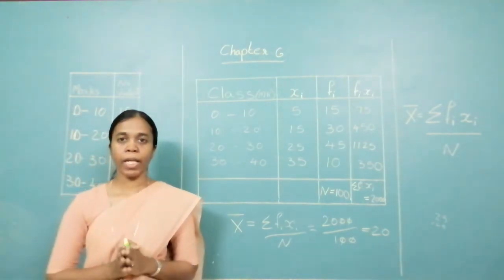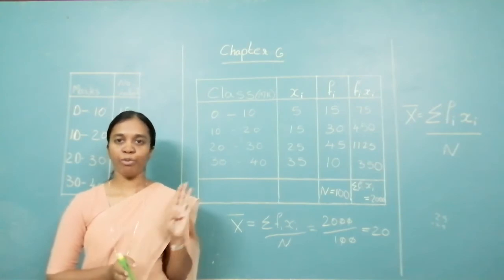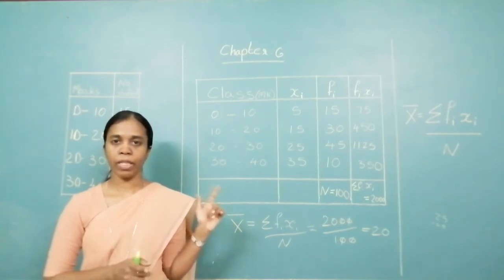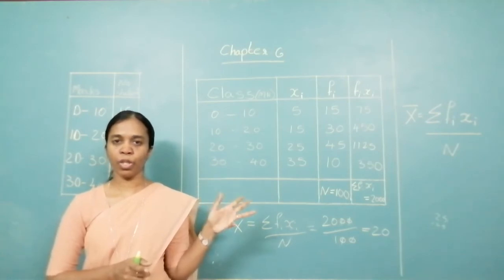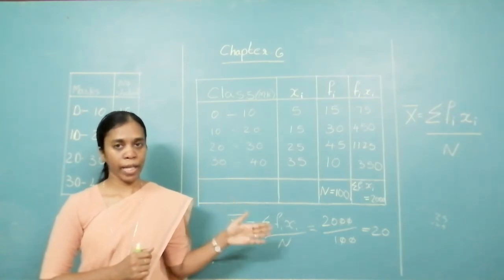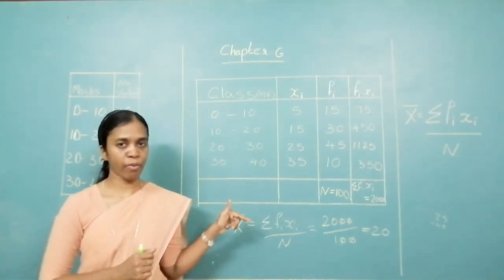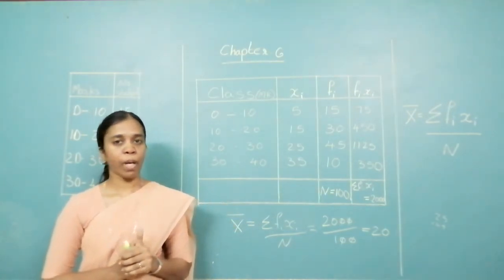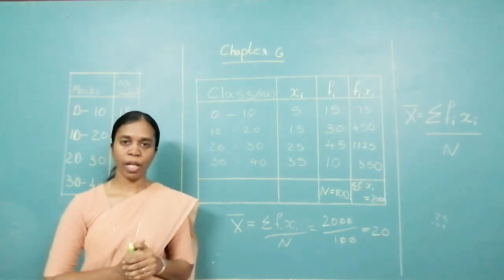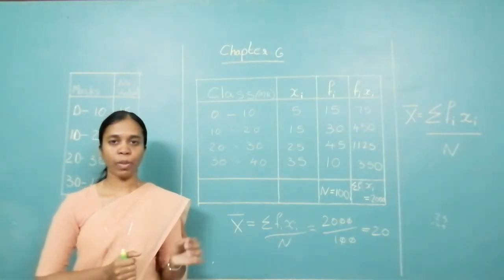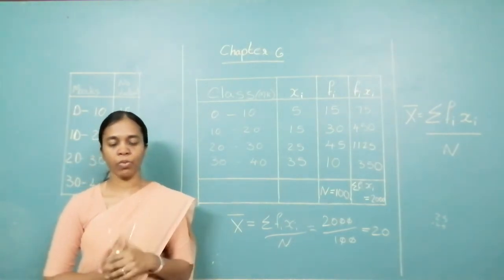I repeat. In direct method, there are 4 columns. First, class interval. Second, class mark. Third, frequency. Fourth, fixi. And we also have to find n, that is summation of fi, and you have to find summation of fixi. Mean x bar is equal to summation fixi upon n. Now I want you to add this one point to your formula set right over there.